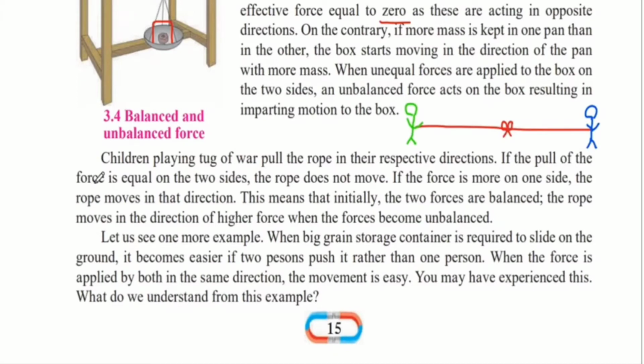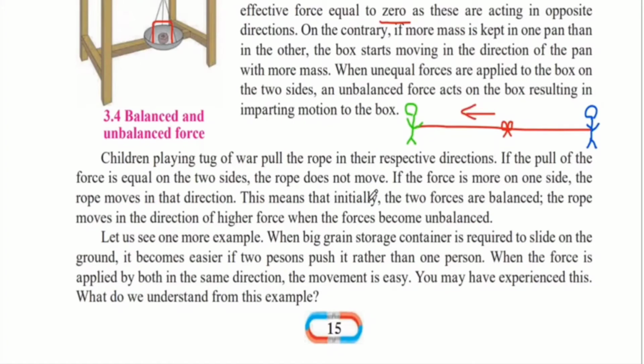If the pull of the force is equal on the two sides, the rope does not move. So if both the green child and the blue child are pulling the rope with equal amount of strength and equal amount of force, then the ribbon will not move on either side. If the force is more on one side, the rope moves in that direction. So here, if any one of the children puts more force, then the ribbon will move in their direction. For example, if this green child puts more force in pulling the rope as compared to the blue child, then he will pull the rope more and the ribbon will move towards his direction.